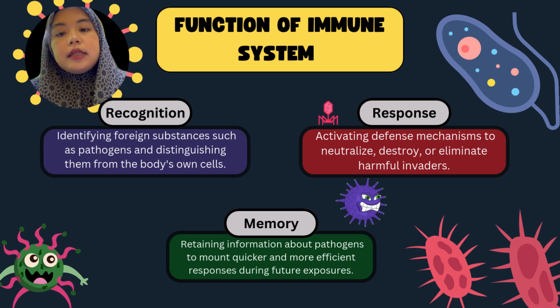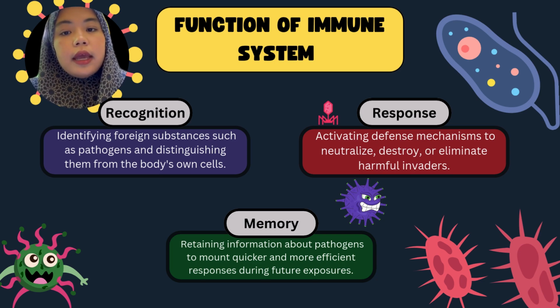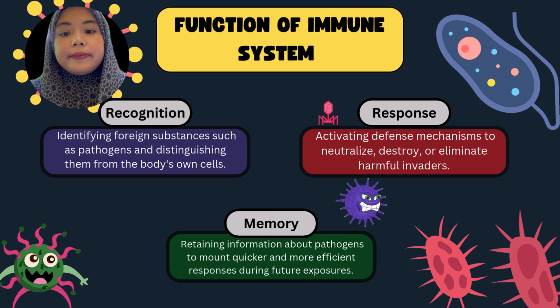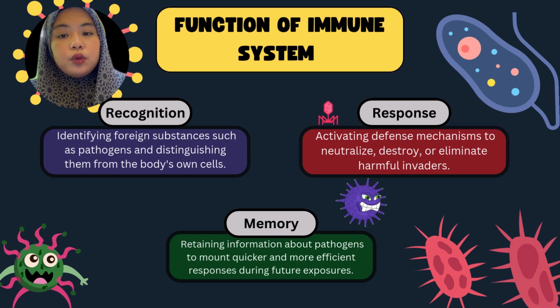The second function is response. Once a pathogen is identified, the immune system initiates a response to neutralize and eliminate it. This can involve the production of immune cells and proteins. This response is categorized as either innate immunity or adaptive immunity. This will be explained in more detail by my friend later on the other slide. And the last one is memory. The immune system retains information about the pathogen to mount a quicker and more efficient response during future exposure.